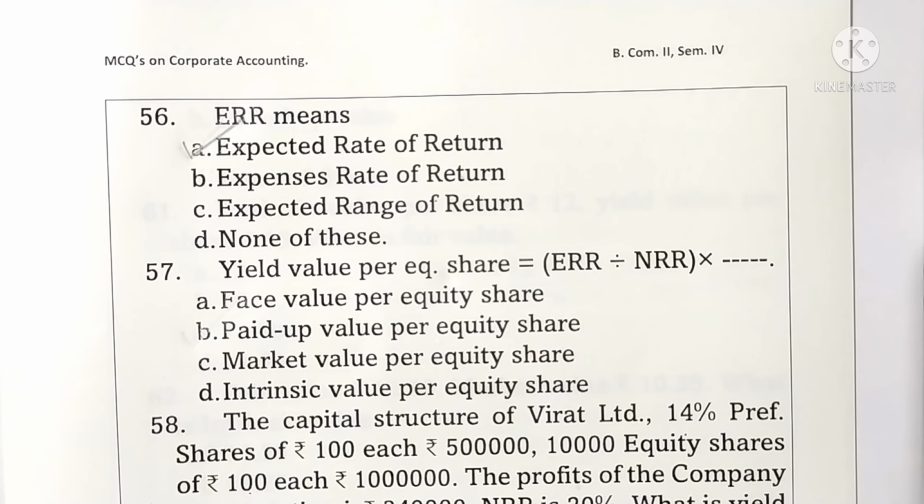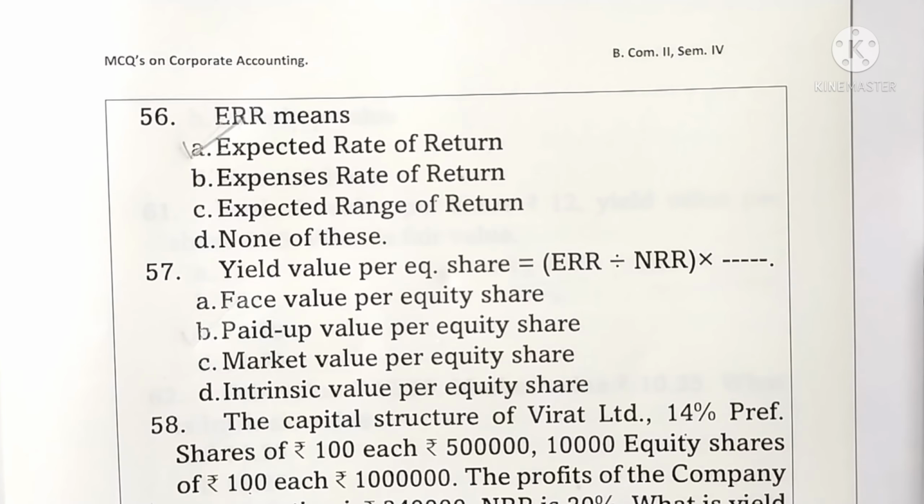First, we have to find out the profits available to equity holders. We make the workings. First part is profits available to equity holders. The given profit is rupees 3,40,000, which is after taxation.